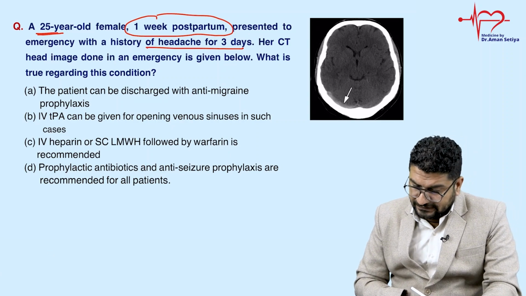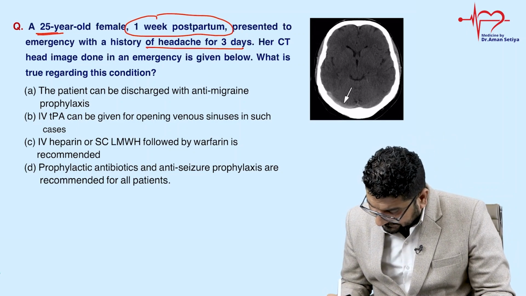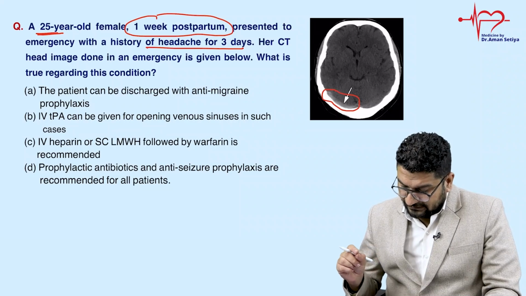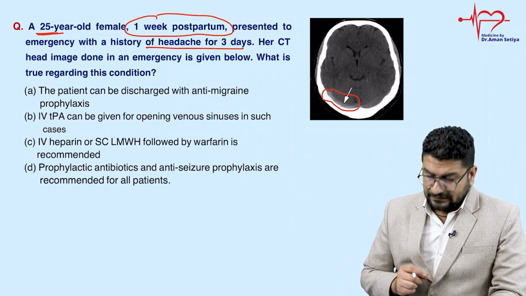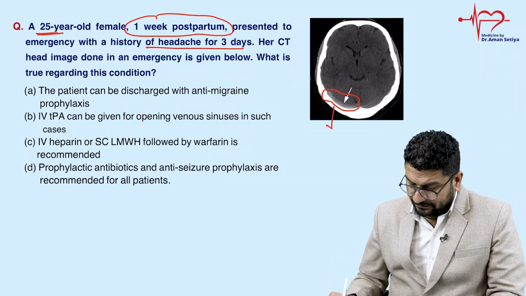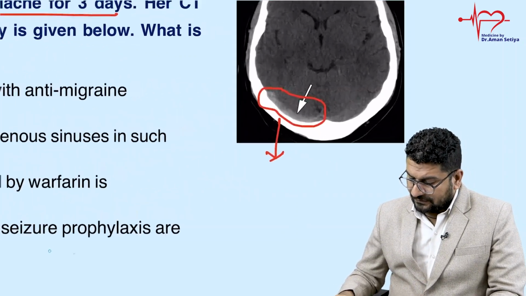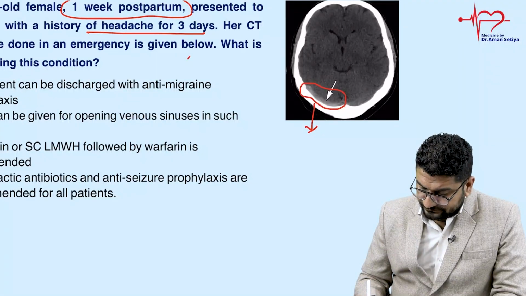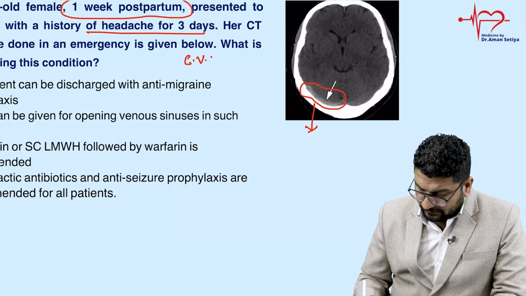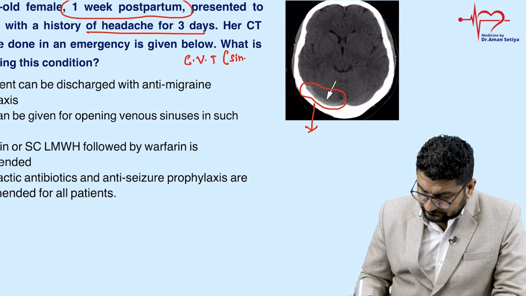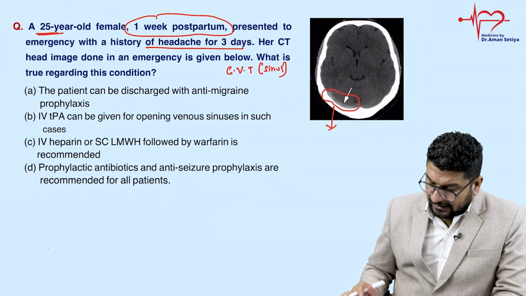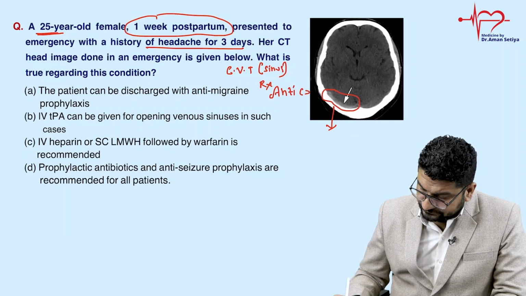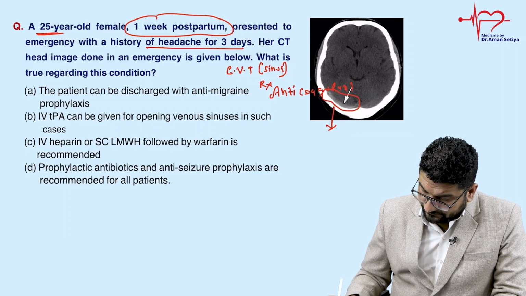So what you can see in the CT image, on the right side, I can say, is enhancement, a hyperdense sign. This is what we call the cerebral vein, or I can say sinus, being present. So it is basically telling you, let me zoom this, cerebral sinus thrombosis. So it's a case of cerebral vein thrombosis, sinus thrombosis. So how will you manage this? For this, we need to give anticoagulants.